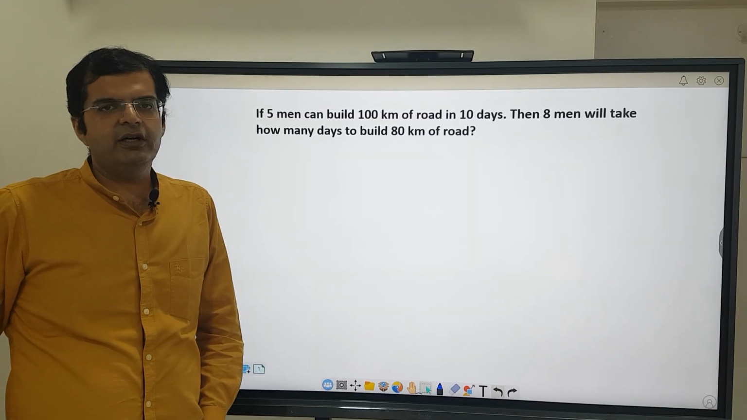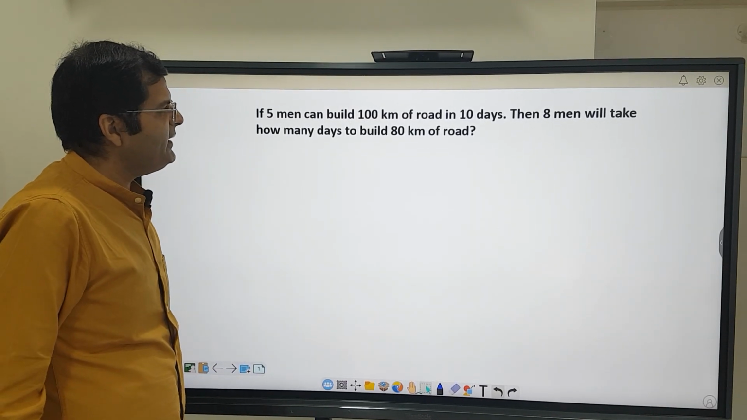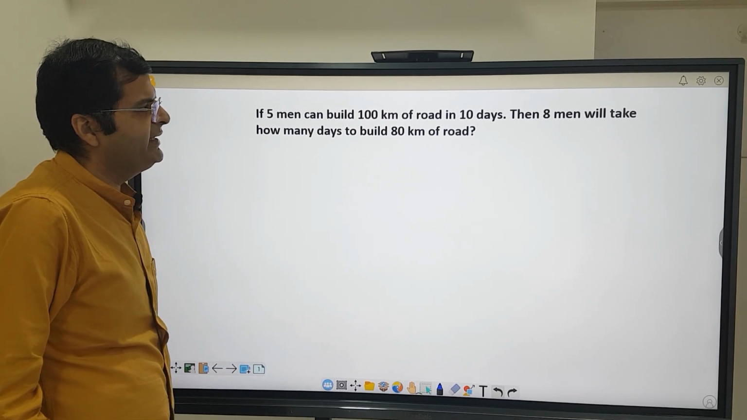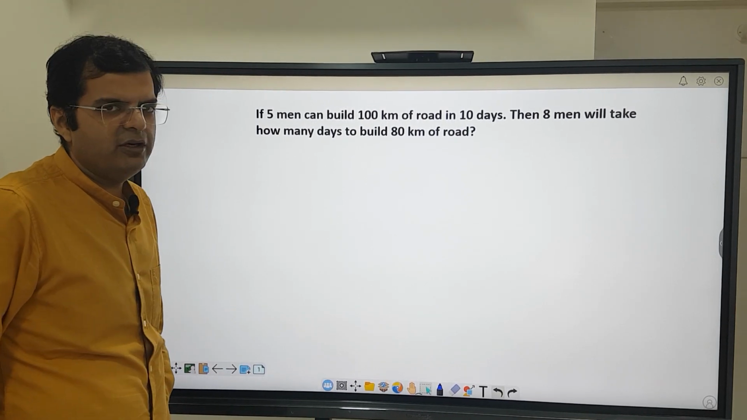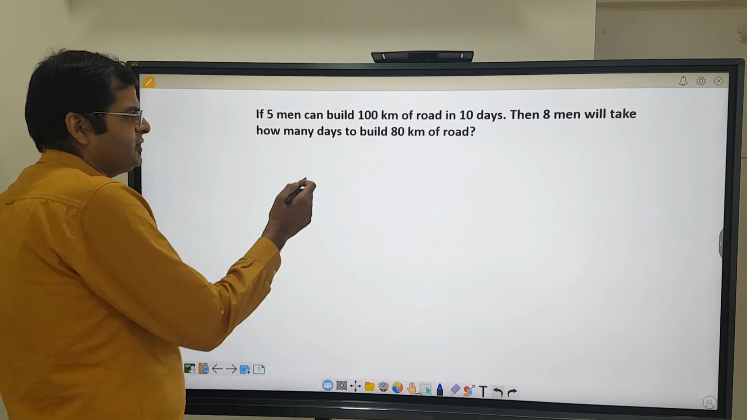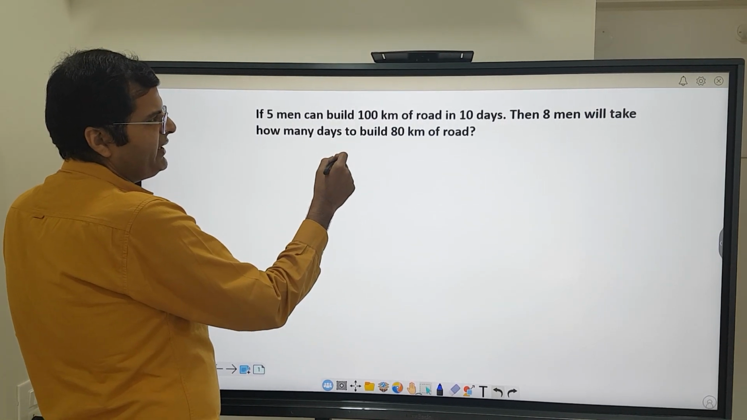So this is the 43rd question of the number theory chapter. The question says, if 5 men can build 100 km of road in 10 days, then 8 men will take how many days to build 80 km of road? So this is a unitary method question of what we have learned in the chapter. We can directly apply it and find the answer.